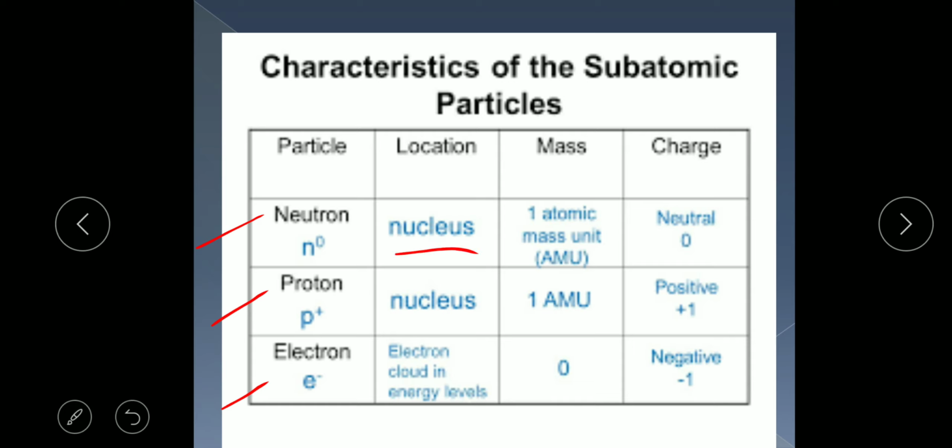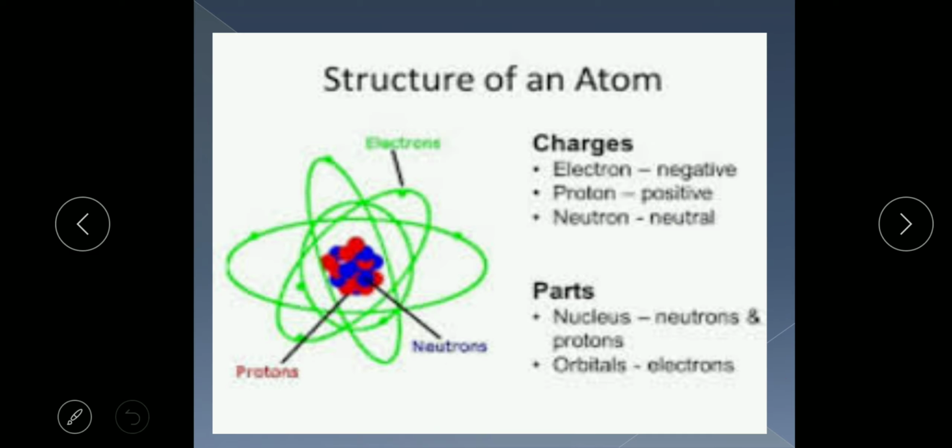Neutron and proton are present in the nucleus, and the electron is present in the form of a cloud in different energy levels, that is, the shells. The mass of neutron is 1 AMU, the mass of proton is also 1 AMU, whereas the mass of electron is 0. The charge on neutron is 0, on proton plus 1, and on electron minus 1.